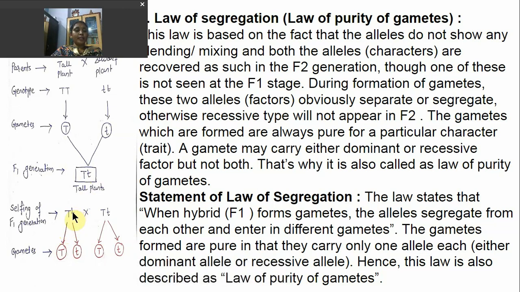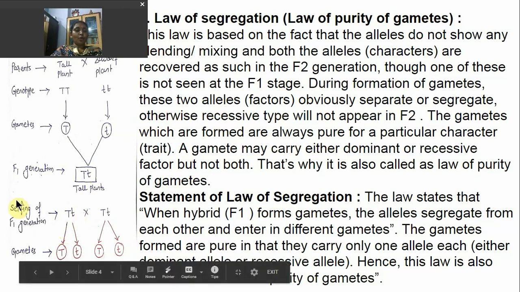Here you can clearly see that when capital T small t is crossed with capital T small t, each forms gametes, one gamete containing capital T and one gamete containing small t allele. Again the same here, and all four gametes are pure in nature.